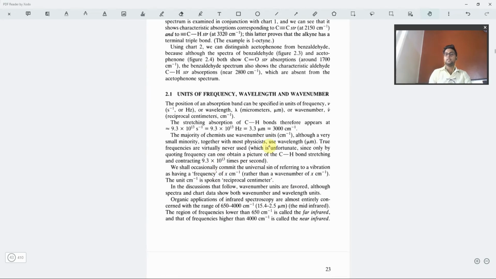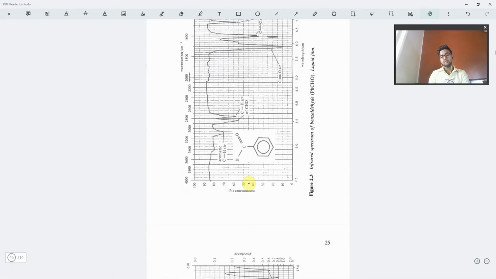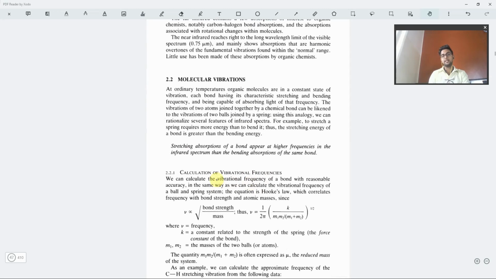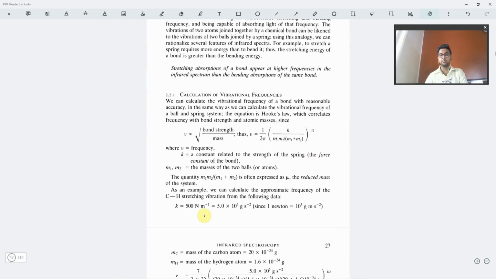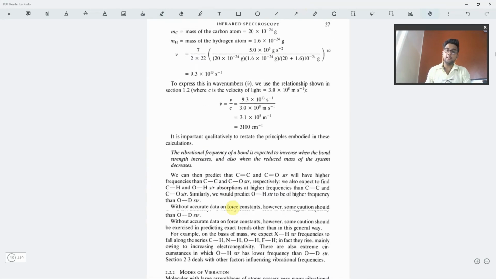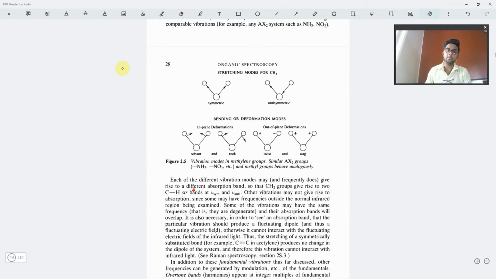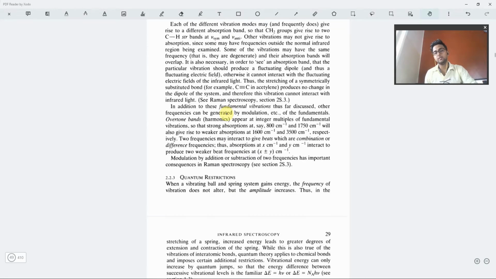So firstly, we have the units, wavelength, wave number, all these things. We have a number of examples for that. We then have the molecular vibration, the most important part, that is Hooke's law. This part is quite important. Many numericals come from this part, especially from inorganic, physical and organic IR spectroscopy. Then some calculations are there, and the types of stretching modes available for CH2 and CH2 ions, those kinds of things are there.